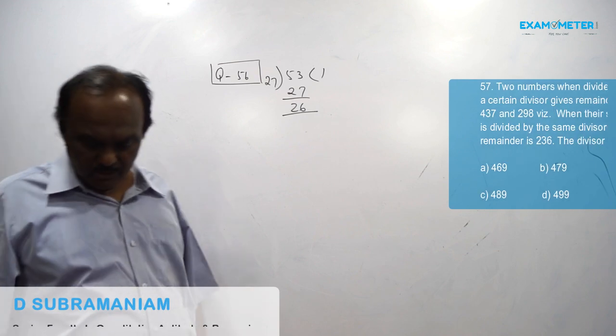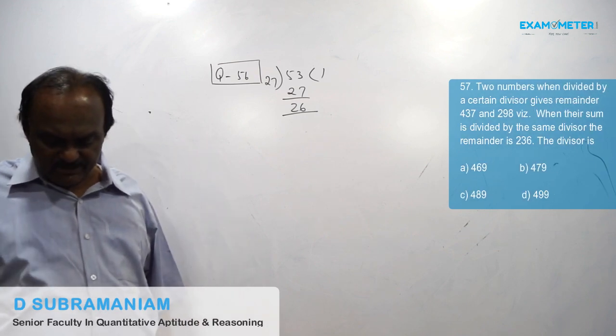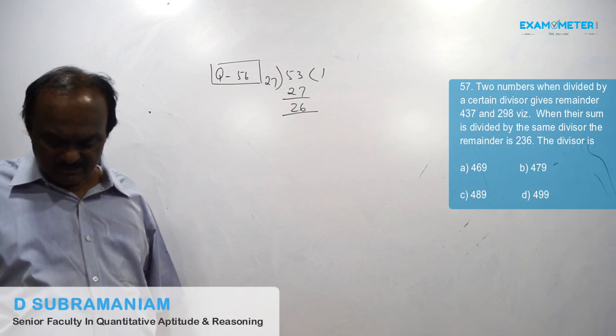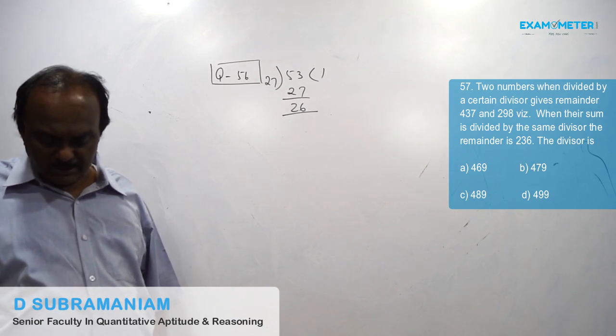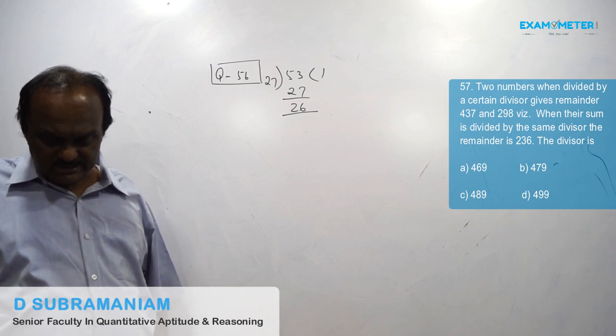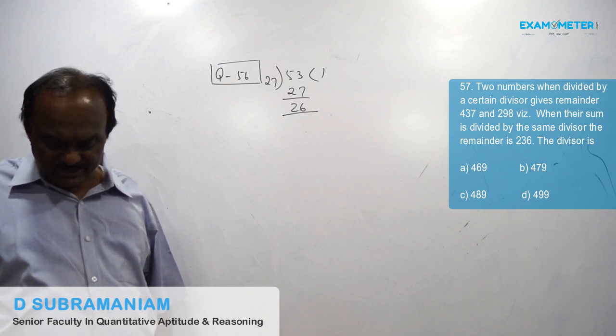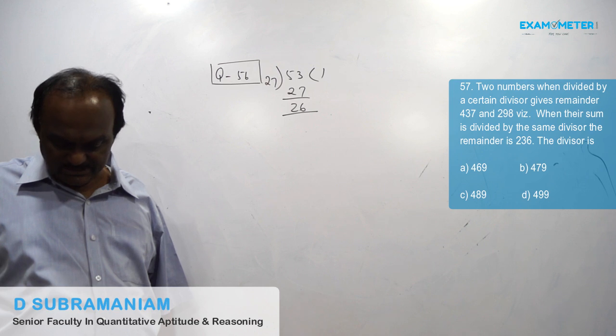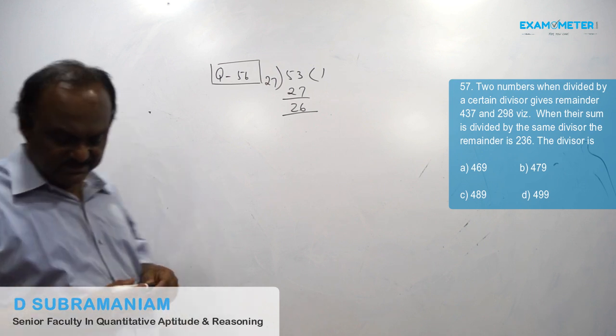57th problem. Two numbers when divided by a certain divisor give remainders 437 and 298 respectively. When their sum is divided by the same divisor, the remainder is 236. The divisor is